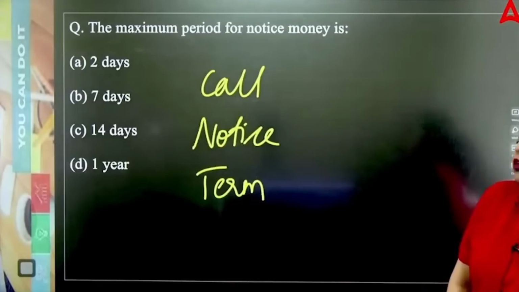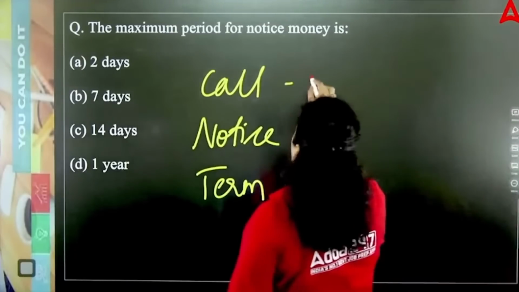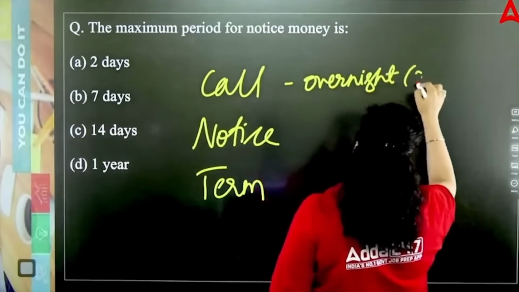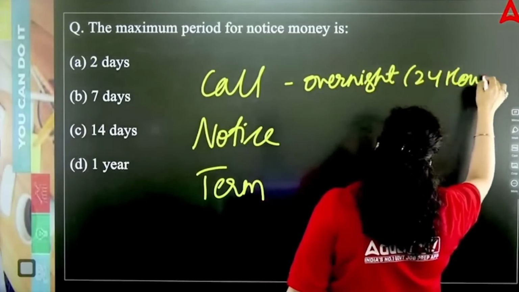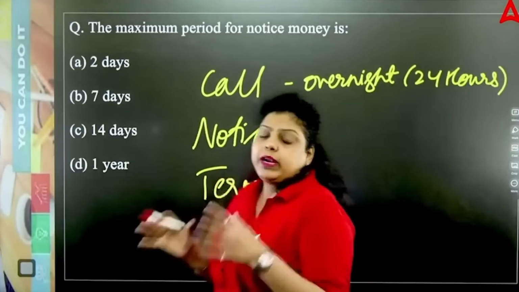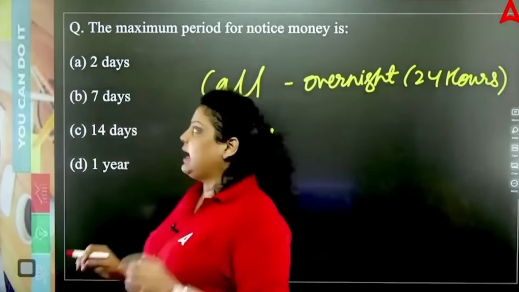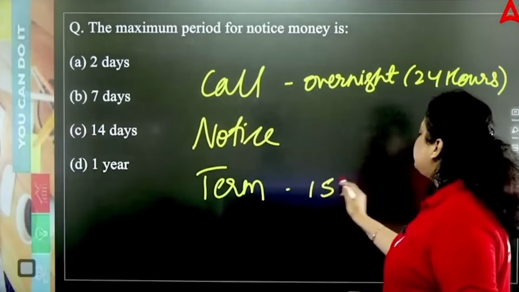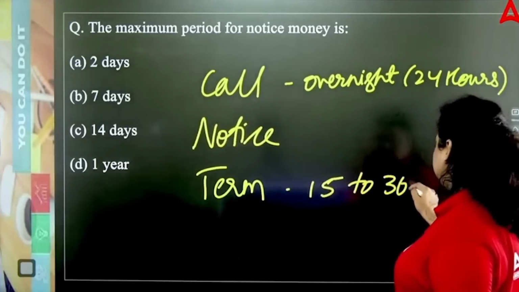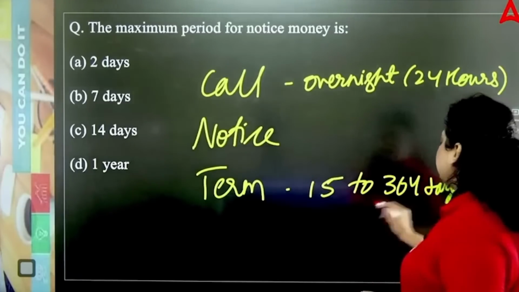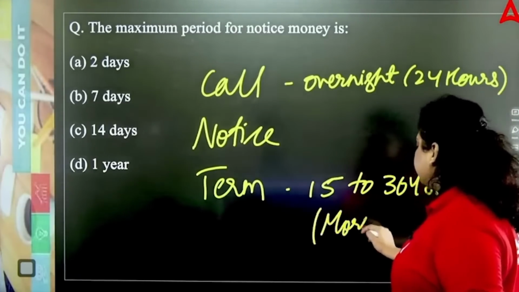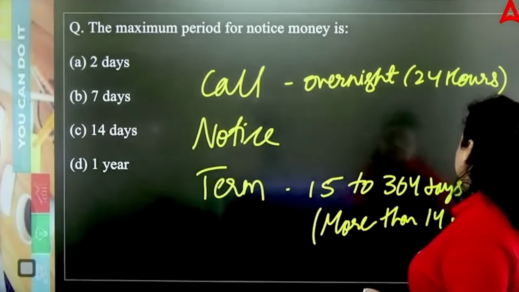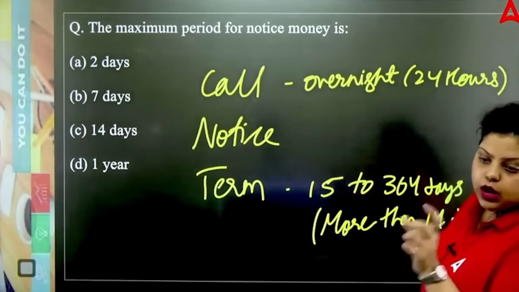If I talk about call money, the call money is for overnight duration. Overnight duration means 24 hours. So when banks are giving loans to each other for 24 hours, for overnight duration, that is known as call money. In the term money, it will be 15 to 364 days. Or at some places, it will be written more than 14 days. So it will be 15 to 364 days will be the duration of term money.